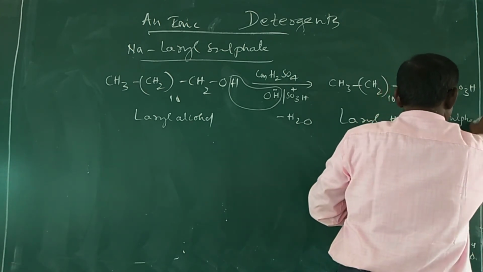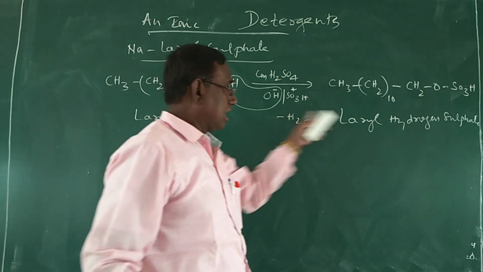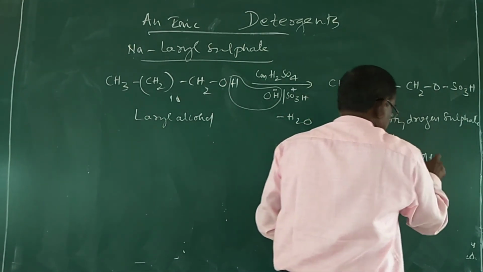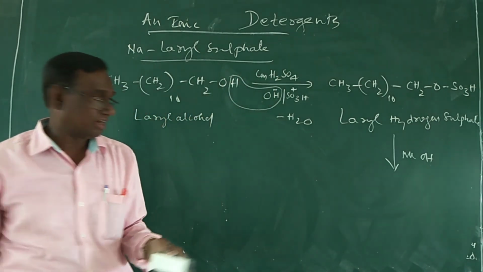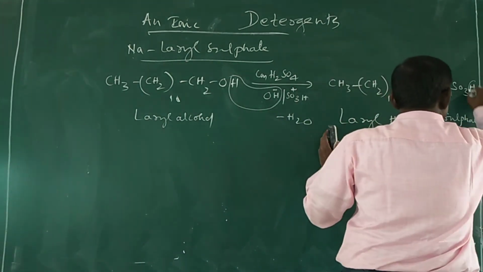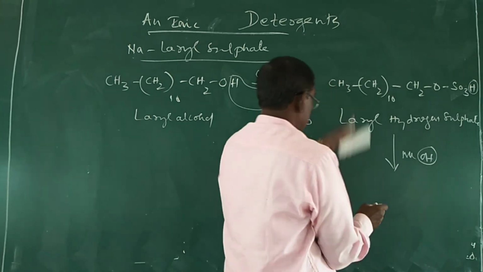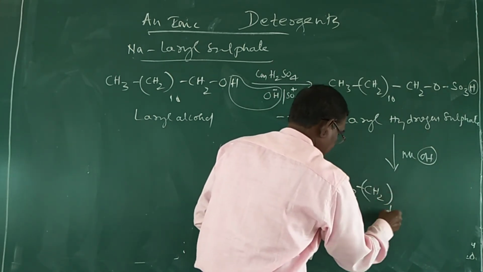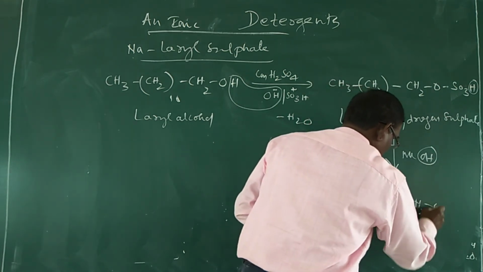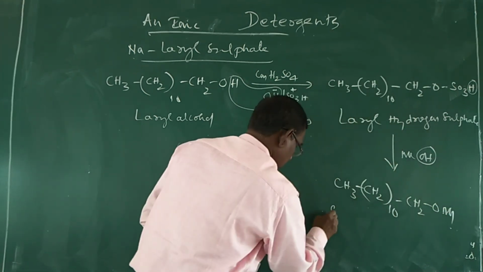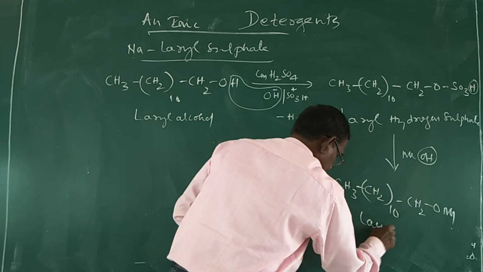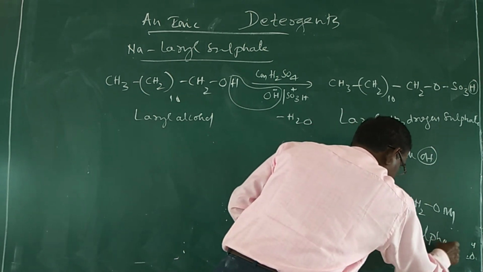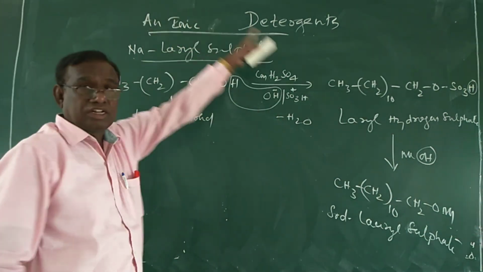This lauryl hydrogen sulfate is again treated with sodium hydroxide solution. Then H and OH are removed, and finally you will get CH3 single bond CH2 ten times single bond CH2ONa. This is called sodium lauryl sulfate.